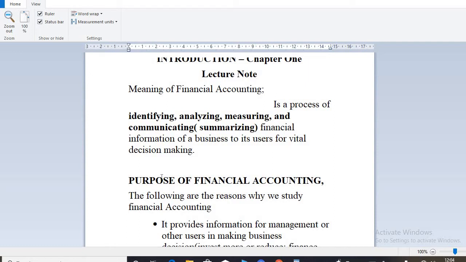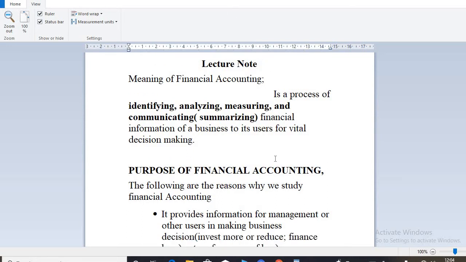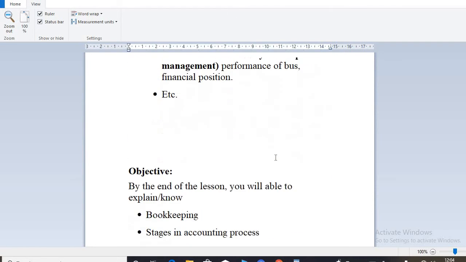For us to get that, there's a need to set a system in place that will help us capture whatever happens in the business, or keep records of whatever happens in the business. And that has to do with bookkeeping.